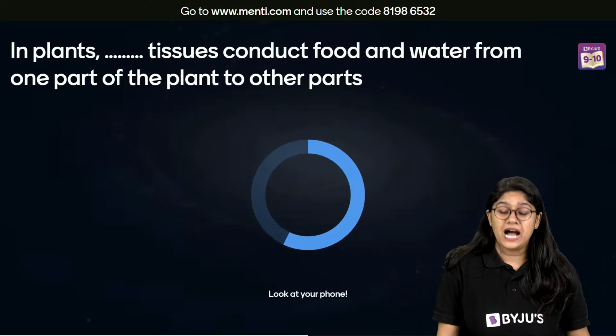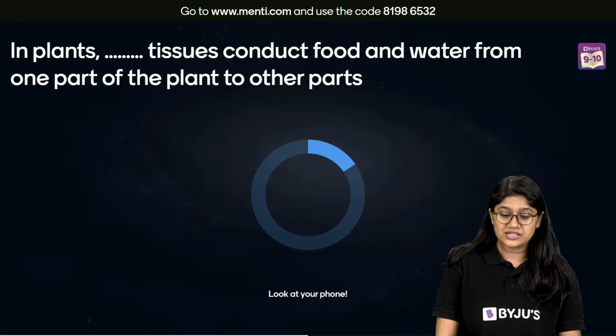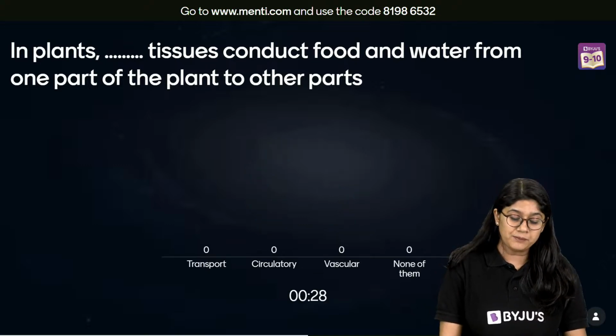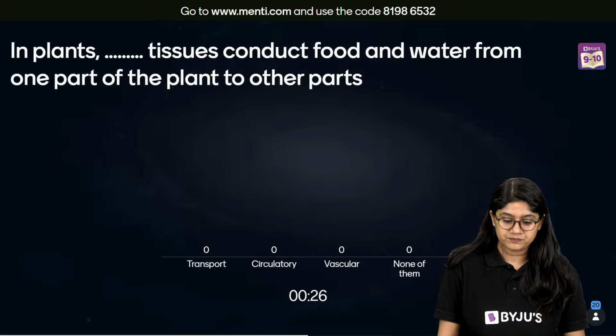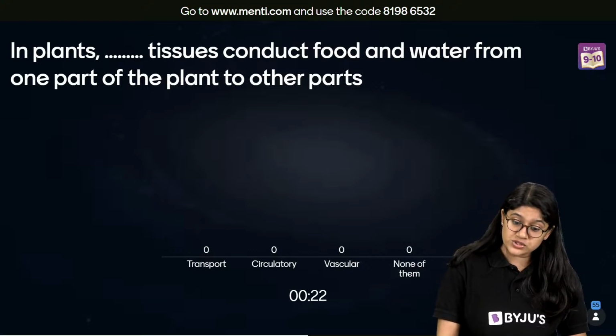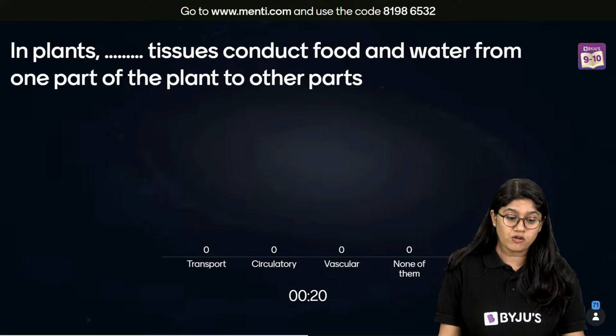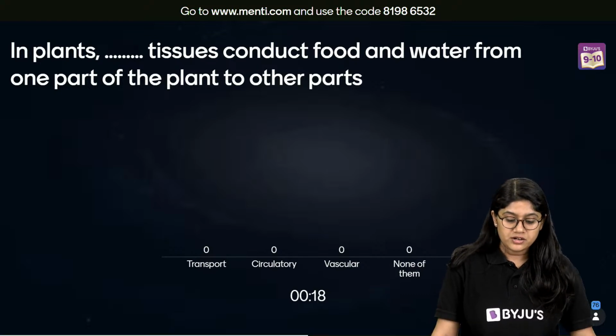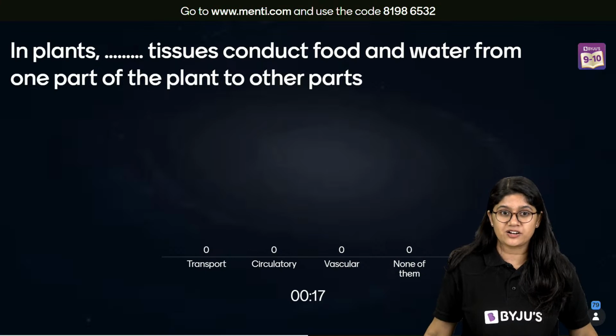Okay. In plants, dash tissues conduct food and water from one part of a plant to another. Options: transport, circulatory, vascular, or none of the above.